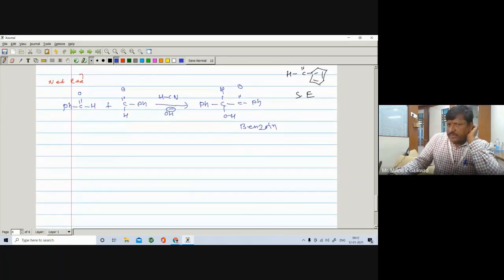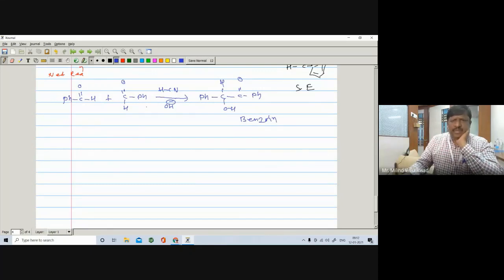Okay. Now what is the mechanism of this reaction? Actually, in benzaldehyde, if you see, the pi bond opens on the oxygen, oxygen becomes negative and C becomes positive. So this carbon has the positive charge. But in this case, we are going to convert this positive into negative. It means there is a reversal of charges. If you are able to change the charge in a molecule, if a center is positive and you make it negative, or if it is negative and you make it positive, such types of reactions and reagents are very important.